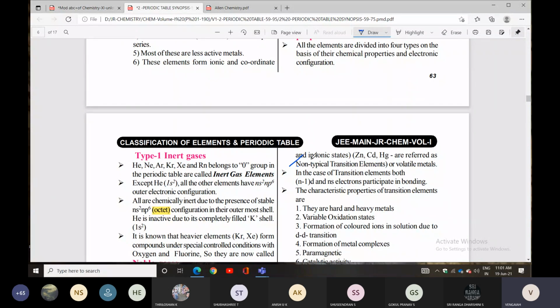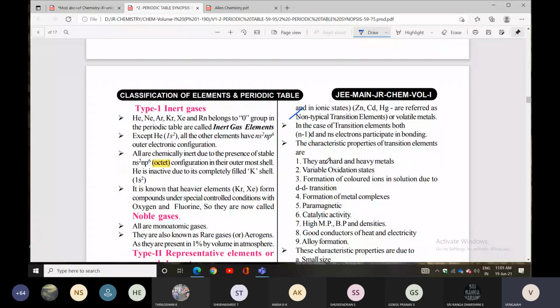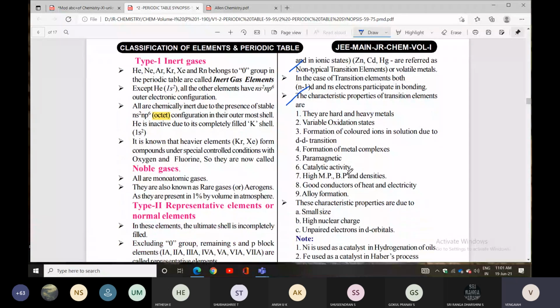The characteristics of transition elements are very important. They are hard and heavy metals, with variable oxidation states, formation of colored ions in solution due to d-d transition, formation of metal complexes, paramagnetic behavior, catalytic activity, high melting and boiling points, good conductivity of heat and electricity, and alloy formation. These characteristic properties are due to small size, high nuclear charge, and unpaired d electrons.